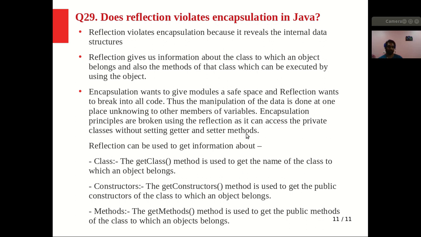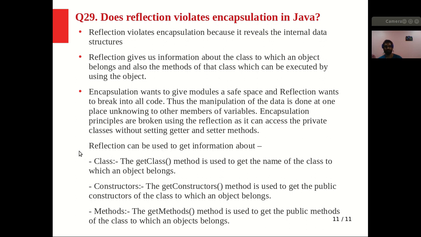So let's say that someone wants to access private variables without using the setter and getter methods. How can we achieve this? We can achieve this through the reflection package or the reflection class. So reflection can be used to get information. So let's see